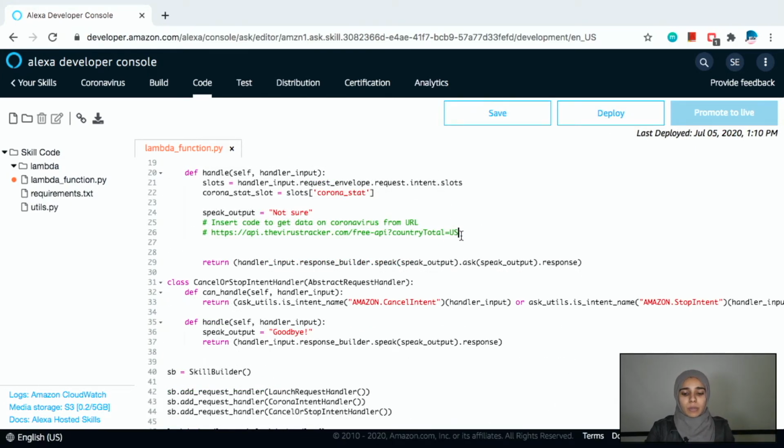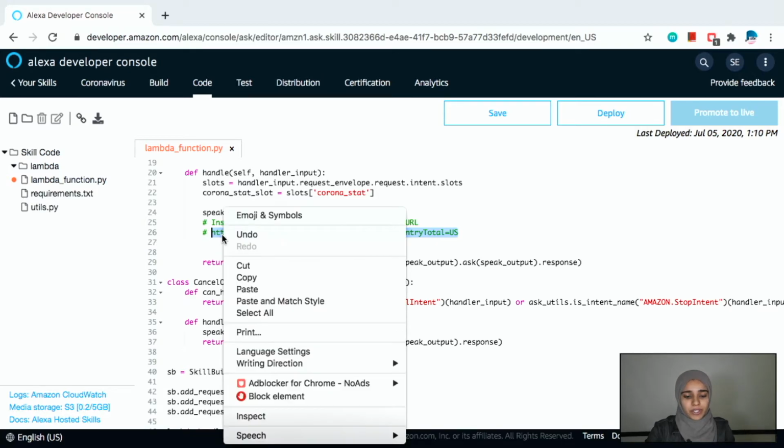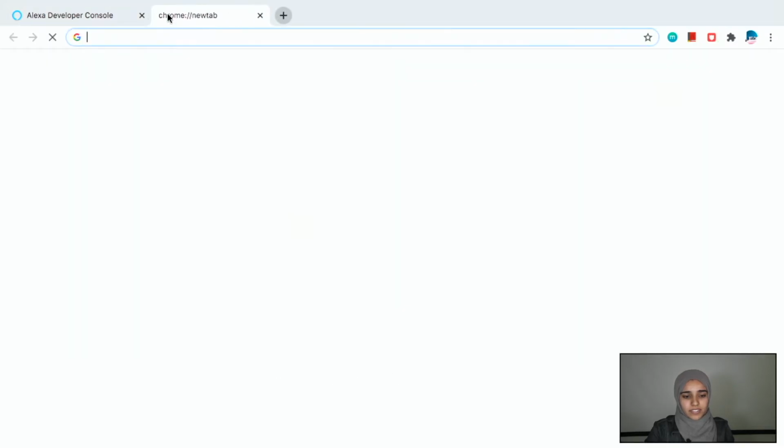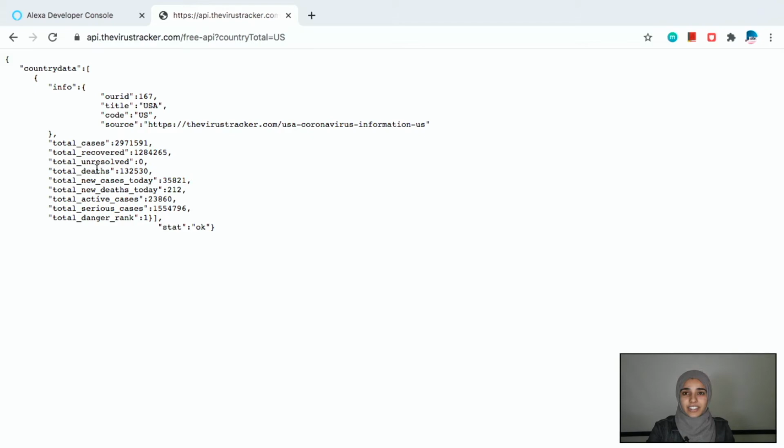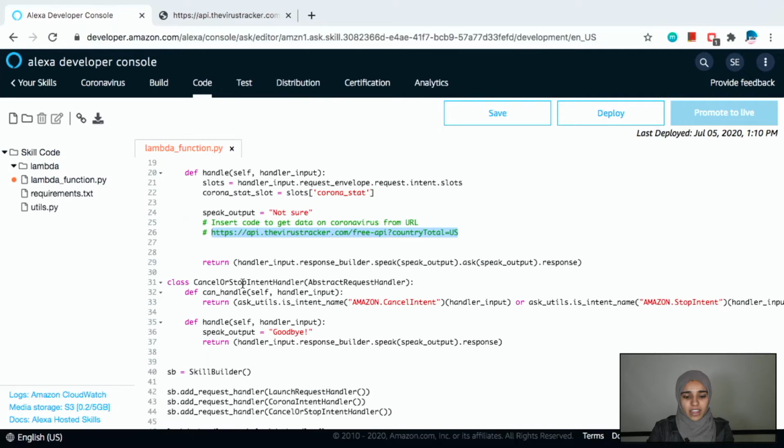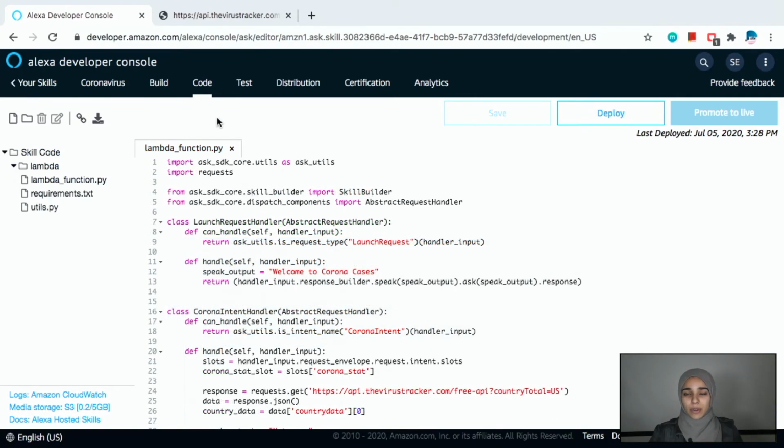So we found this website that has a lot of good data on coronavirus, so let's go to it. And paste. So as you can see here, they have all the data about coronavirus, but today we'll only be using corona cases and corona deaths. So let's go back to the code and paste the code that helps us get the data. Now that we finished writing the code, let's test it out.